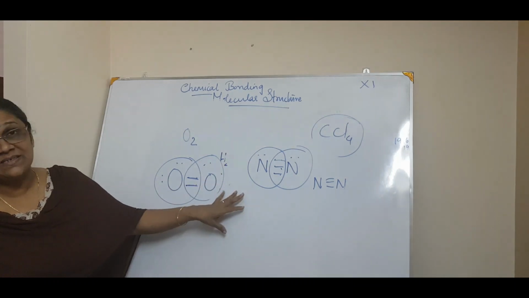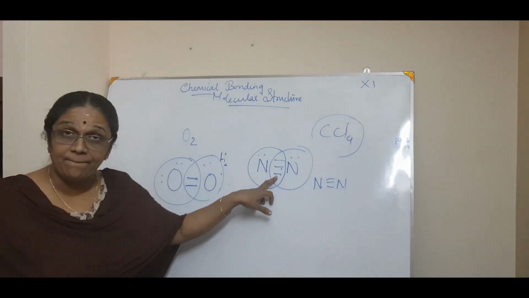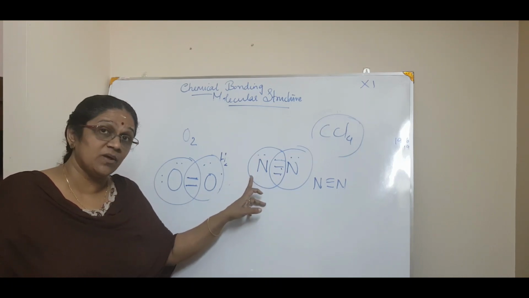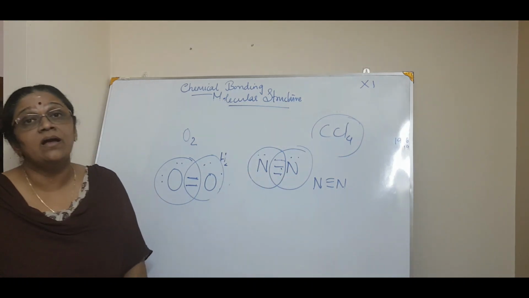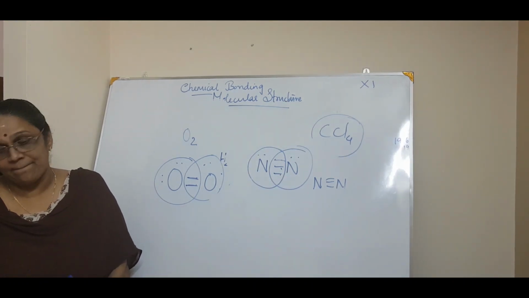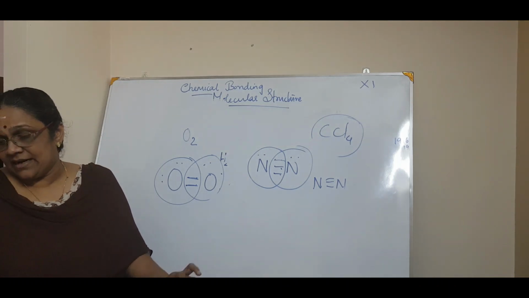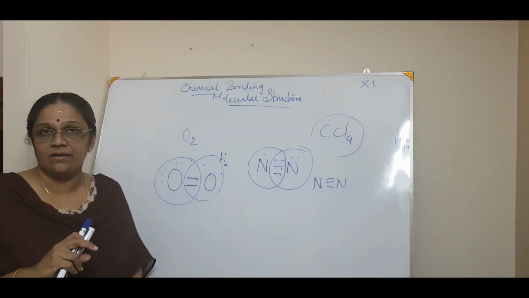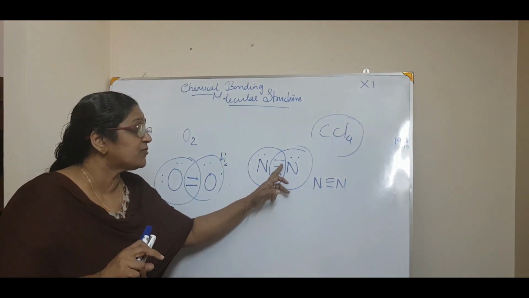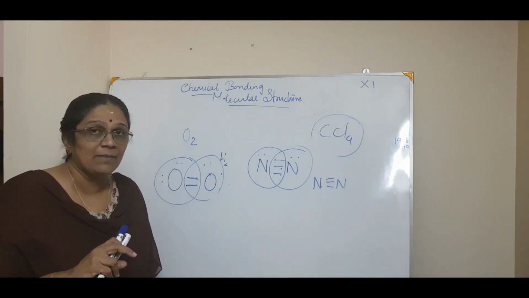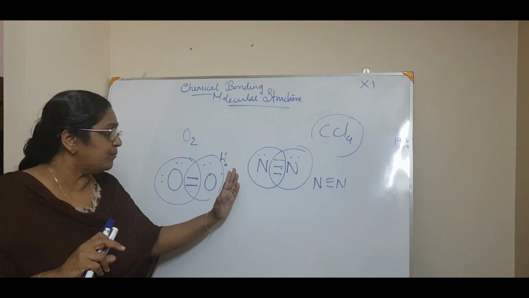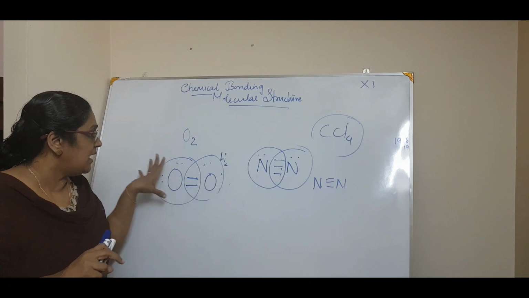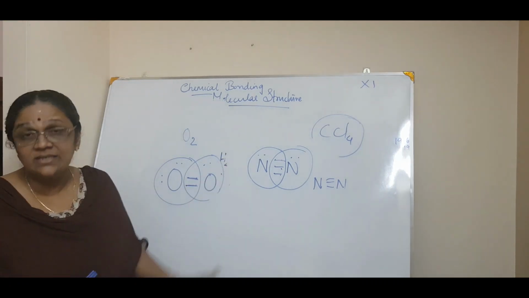So Langmuir says that if a bond is to happen, there must be at least 2 electrons, and at least 1 electron is from one atom and the second is from the other atom. Thereby a chemical bond happens, isn't it? And each combining atom contributes at least 1 electron to that electron pair. That is very important. You can't have 2 electrons both from nitrogen and have a bond. No, it cannot happen like that. Okay, so that is where the bonding happens, and this is what is called a covalent bond. So now we know the difference between an ionic bond as well as a covalent bond.